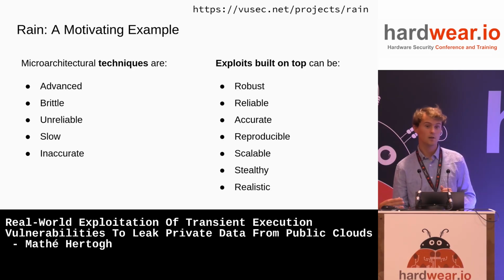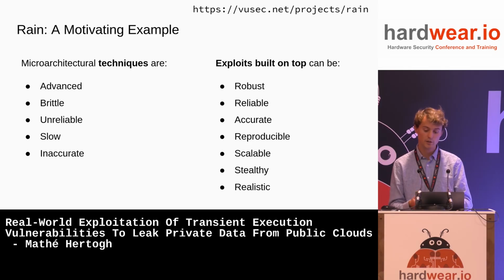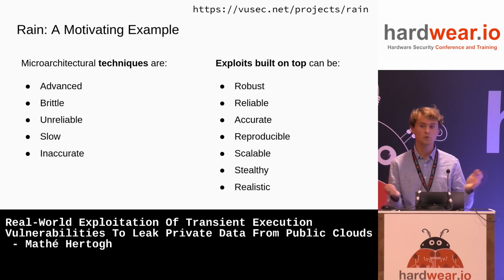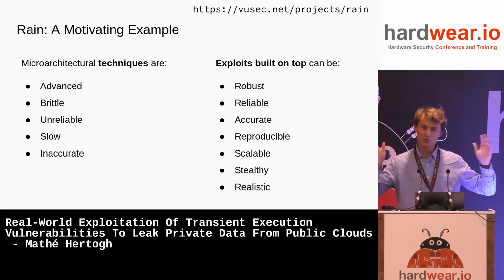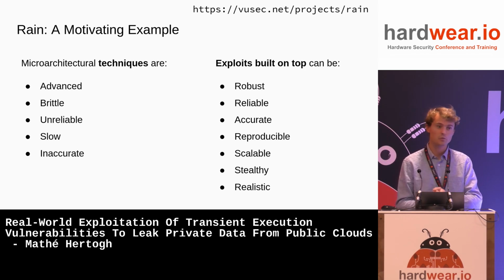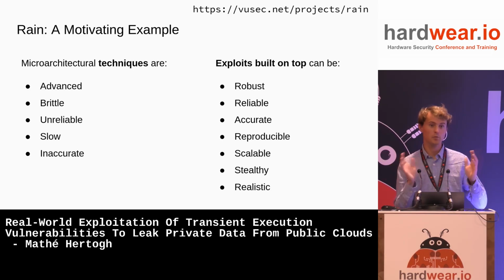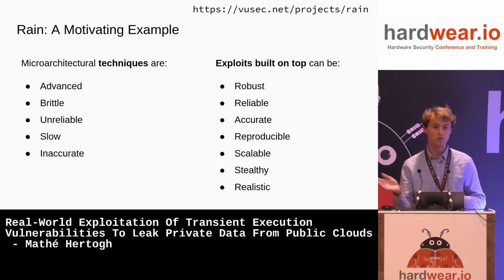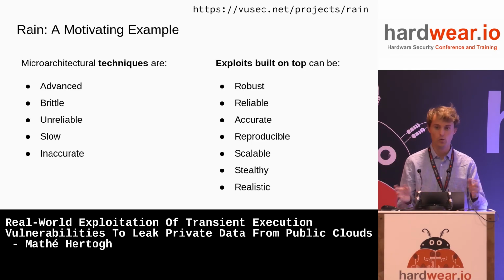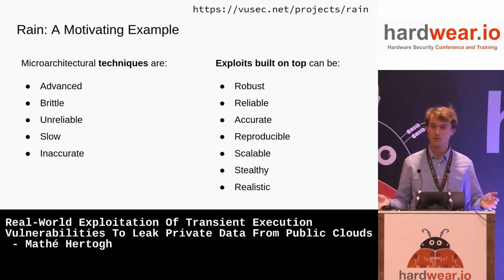It's stealthy. In a very essential sense, these kinds of microarchitectural attacks are stealthy because they don't leave any software visible trace. It's all speculative execution, so you leave no trace. And indeed, none of the monitoring systems of both Amazon and Google ever flagged our exploits as something malicious, although our exploit has been running for many, many compute weeks for evaluation and development. And lastly, I think hopefully I convinced you today a bit that these kinds of exploits are realistic. You could build them and they would work.